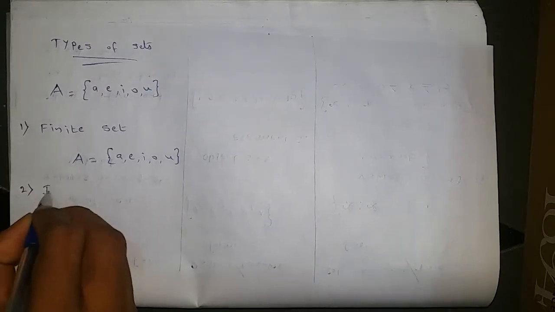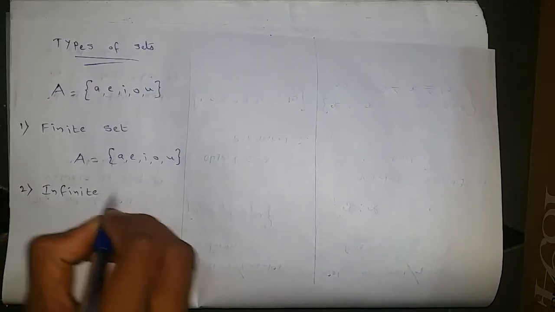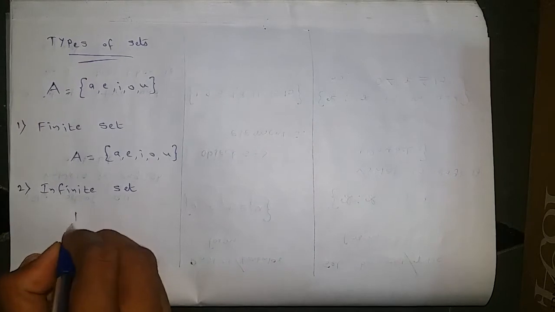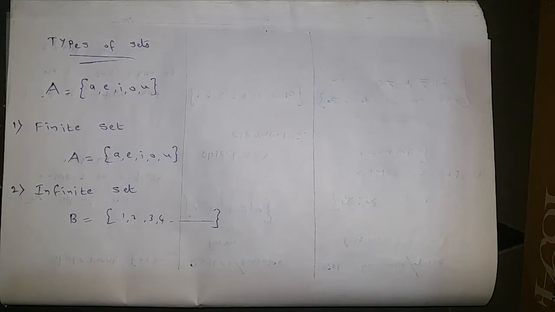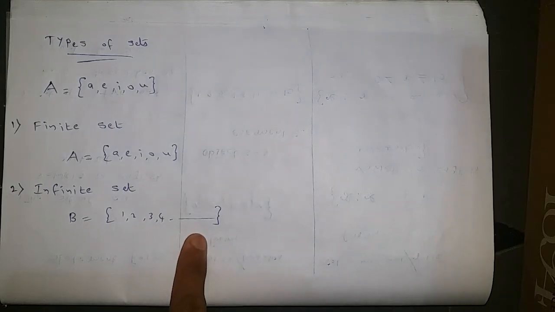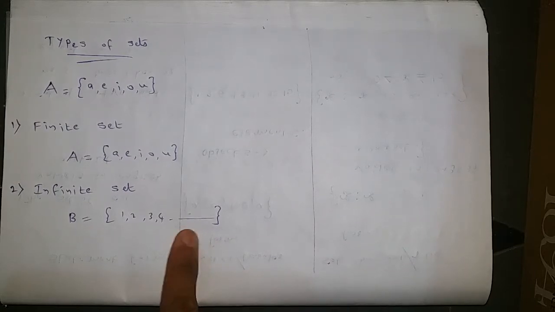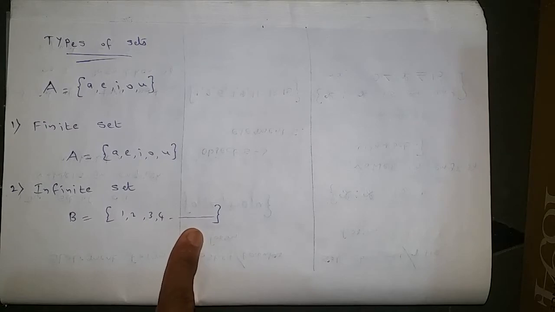The next type of set is the infinite set. Now I am writing one more set. Set B is equal to 1, 2, 3, 4, 5, continuing. Here we cannot say particularly how many elements are there in this set. It is very difficult because it is continuing. It is going on, so till infinity it will go. So we cannot say how many elements are there. These are uncountable elements. So this type of set is an infinite set.